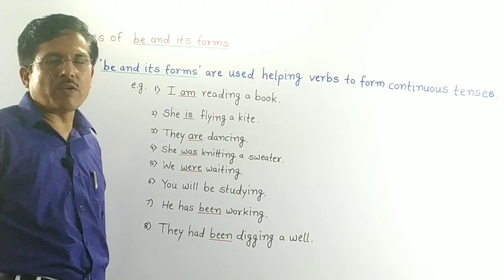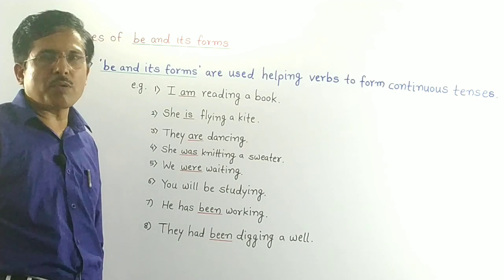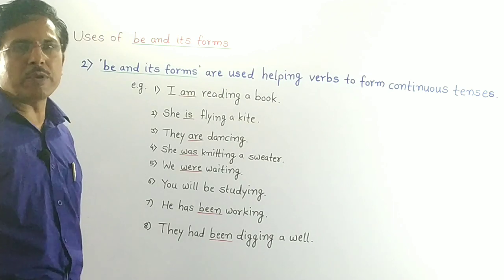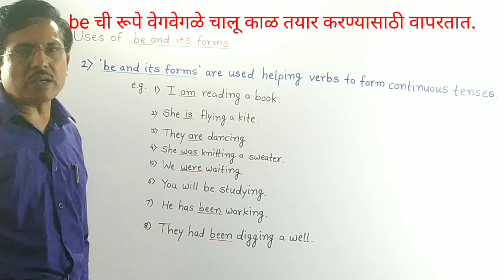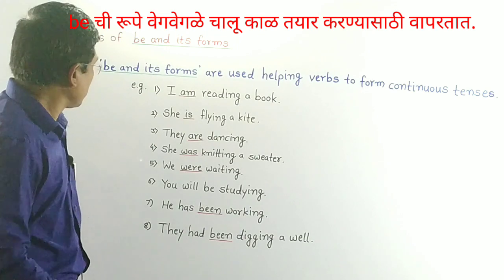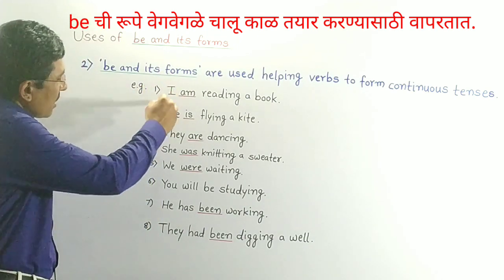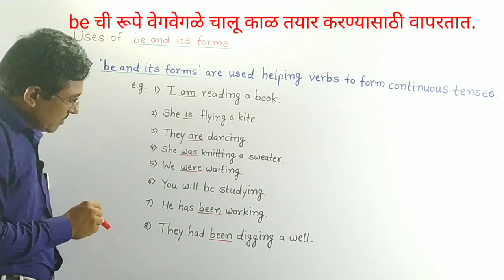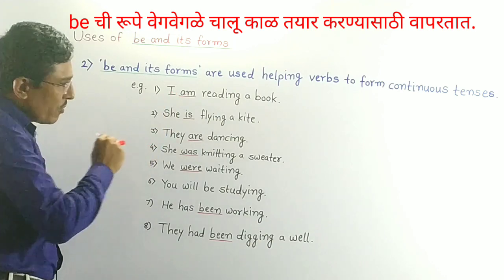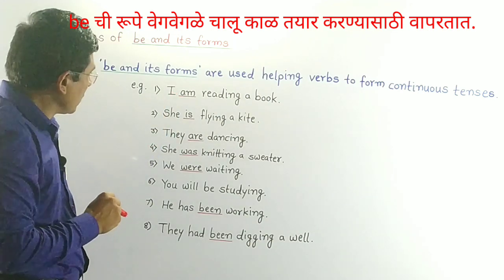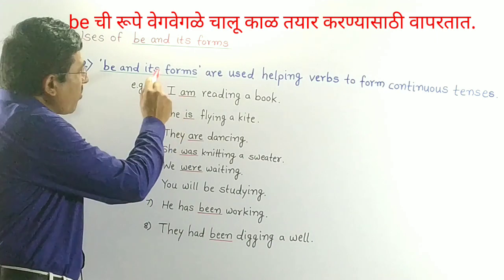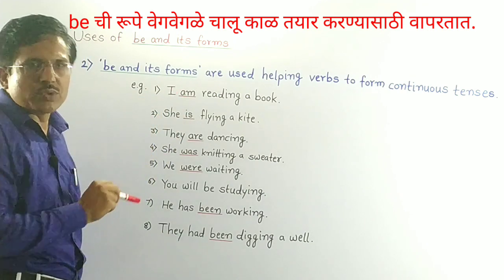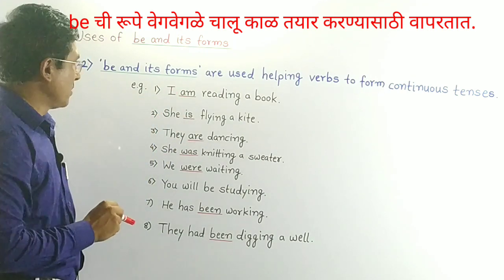So in this way, be and its forms are used as main verbs. The second use of be and its forms is that they are used as helping verbs to make different continuous tenses. See, here are some sentences. In every sentence, there is one underlined word, and that word is the form of be, and that word is used as helping verb.